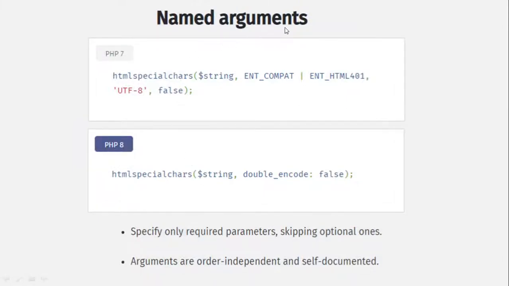Other than this, there are named arguments: specify only required parameters, keeping optional ones. Arguments are order independent and self-documented. So you can see that earlier we needed to declare all the required parameters, but now we can skip unnecessary or optional ones.